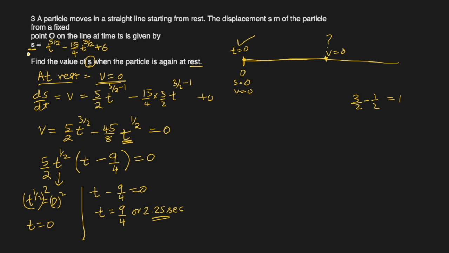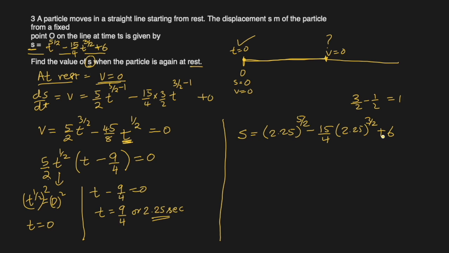So what will we do? In this equation, we'll just substitute the time now. So s is equal to 2.25 to the power 5 over 2 minus 15 over 4, 2.25 to the power 3 over 2 plus 6. You can straight away put this in a calculator.